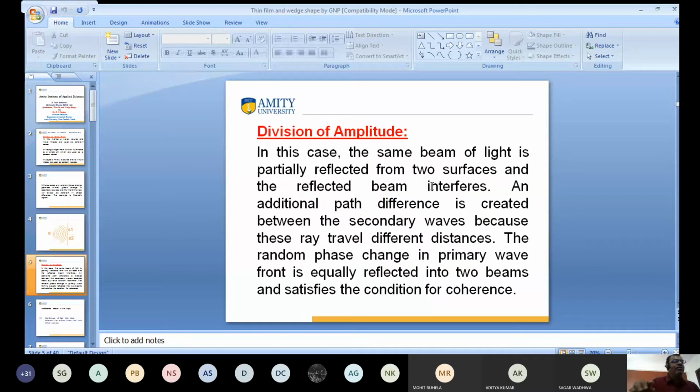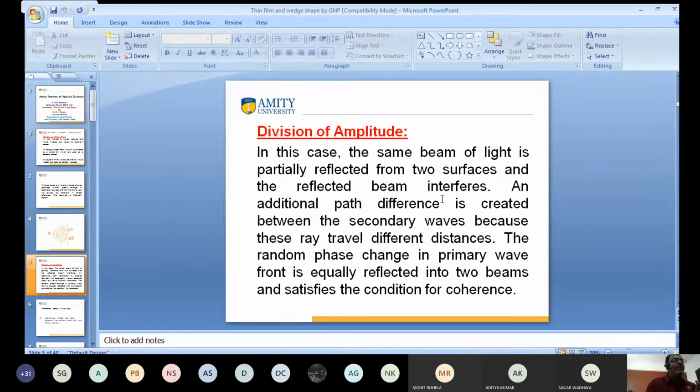But what I'm studying now is division of amplitude. We want to study division of amplitude. What is division of amplitude? This is part of my syllabus. In this case, the same beam of light is partially reflected from two surfaces, and the reflected beams interfere. Listen carefully: this interference is known as division of amplitude.